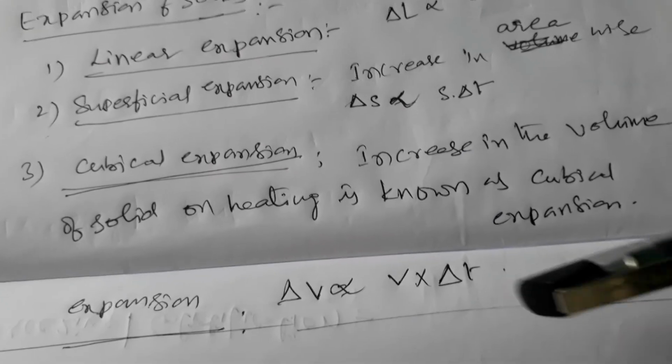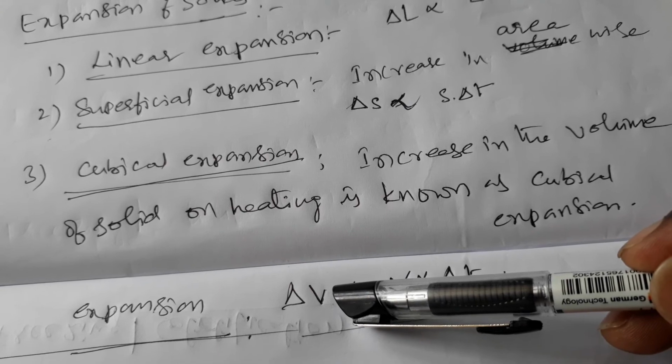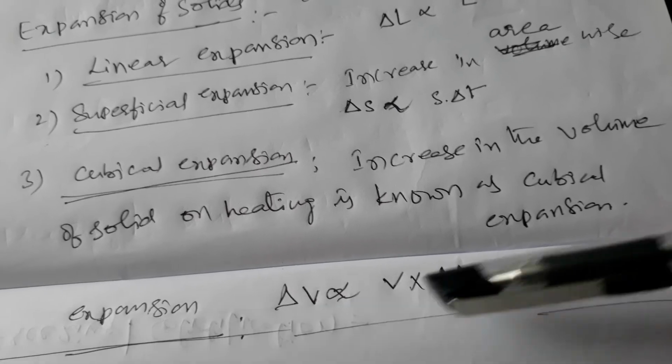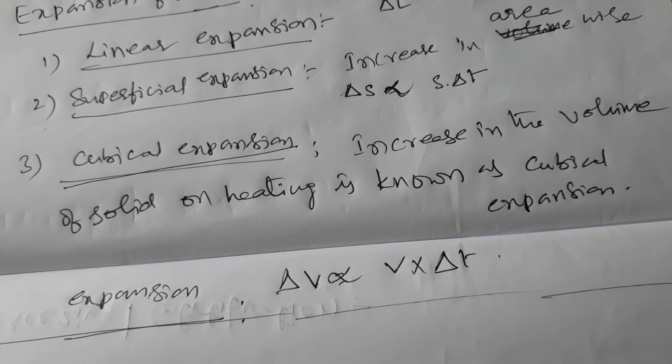Similarly, cubical expansion means volume-wise expansion. The expansion in volume is proportional to the volume of the object and the change of temperature.